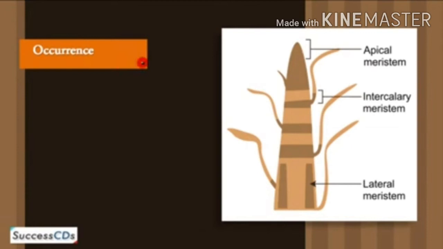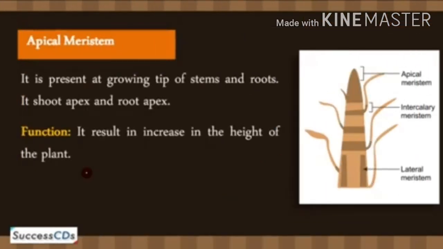And next one is lateral meristem. The girth, or width, of the stem or root increases due to this lateral meristem. So these are the 3 types of meristematic or growing tissue.